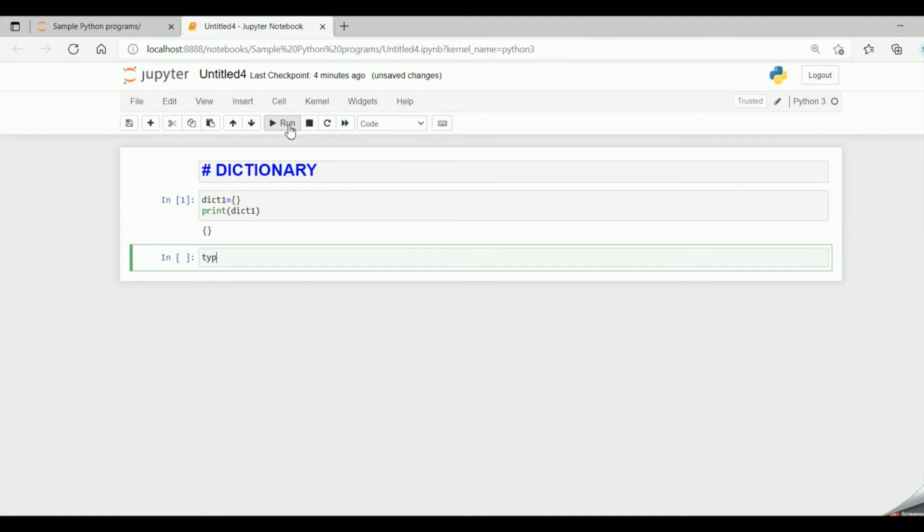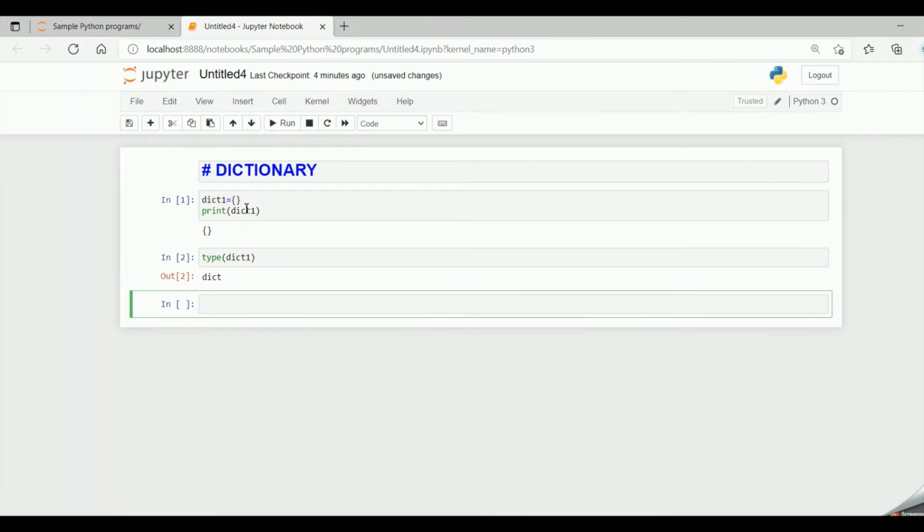And if I say type of dict1, it returns dict, D-I-C-T, so it is of type dictionary. Empty curly braces is an empty dictionary.